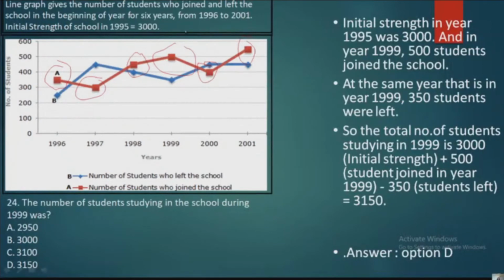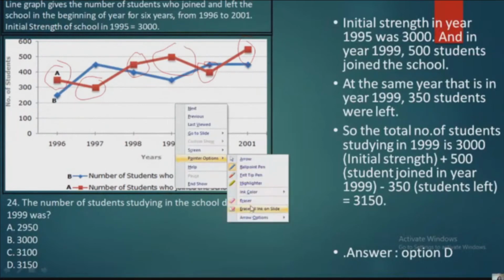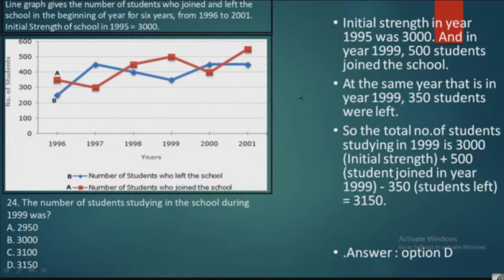And blue line means the number of students who left the school. In 96 it is 250, 97 450, 98 400, 99 350, and 2000 it is 450, and again 2001 is also 450.